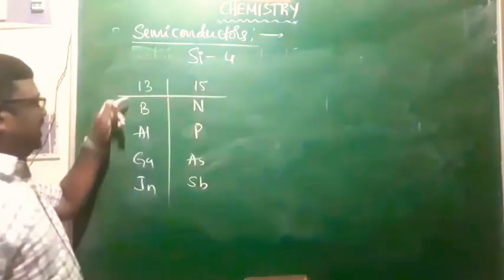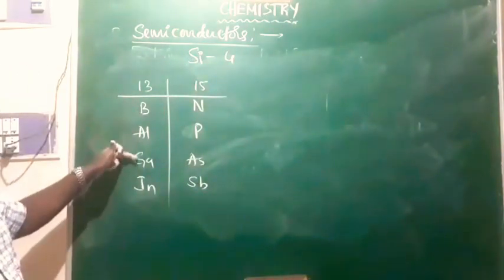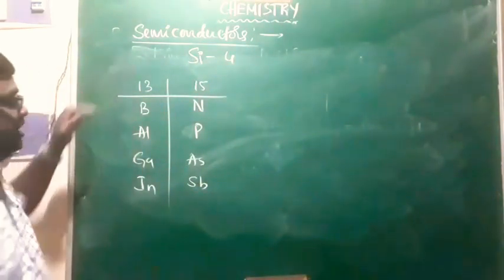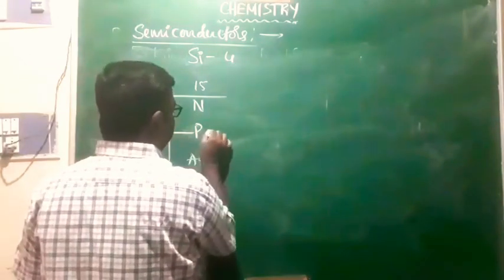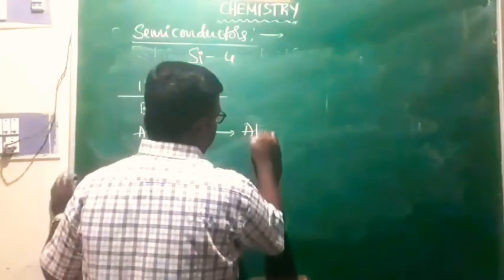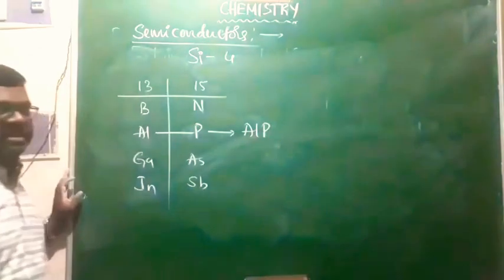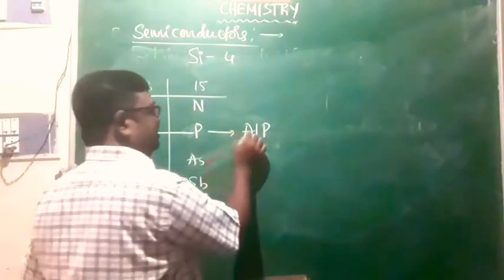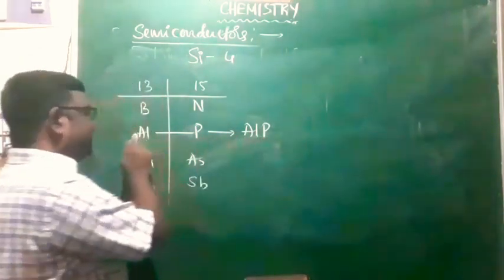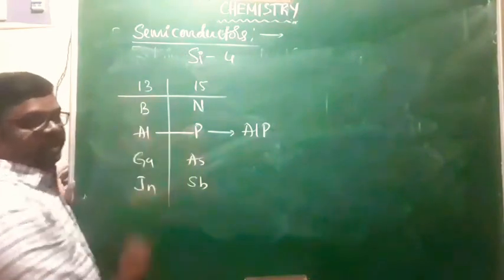Combination of these, when aluminum combines with phosphorus, aluminum phosphide is acting like a semiconductor. This is one semiconductor that is designed by the combination of group 13 and group 15.